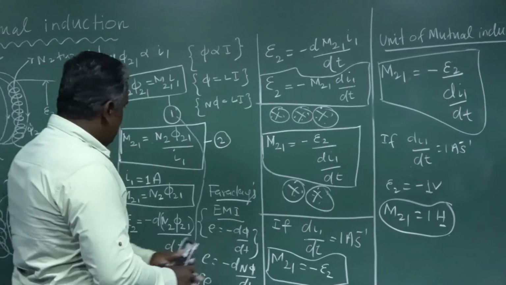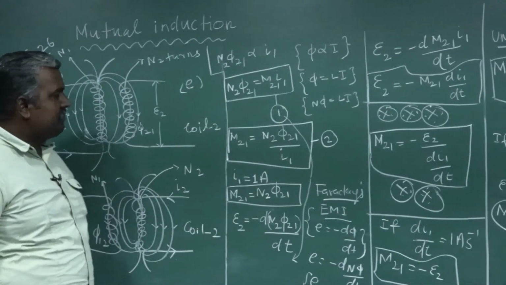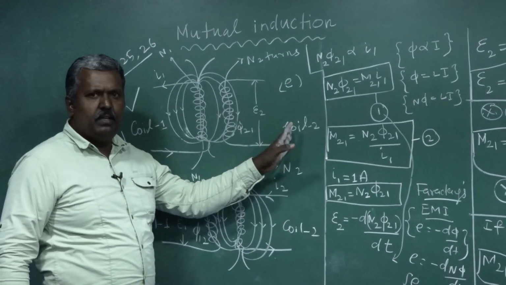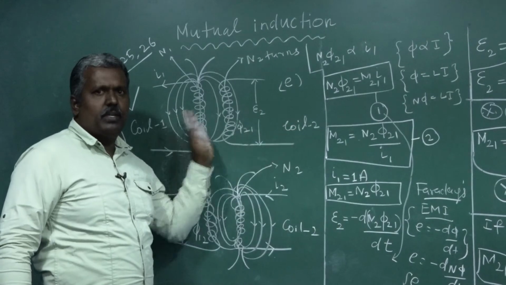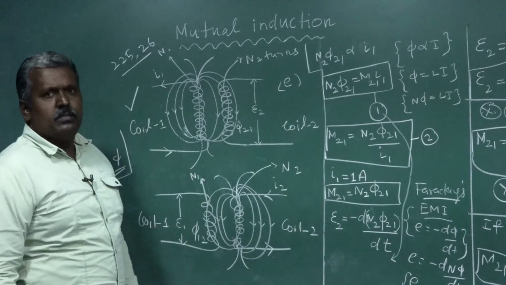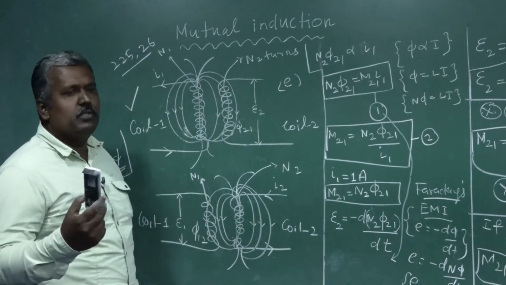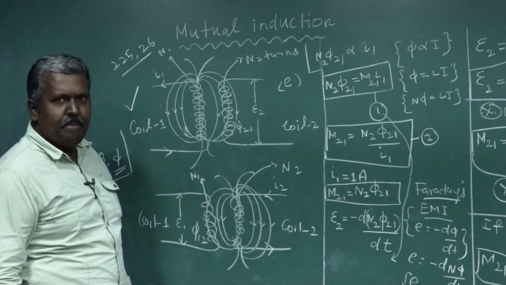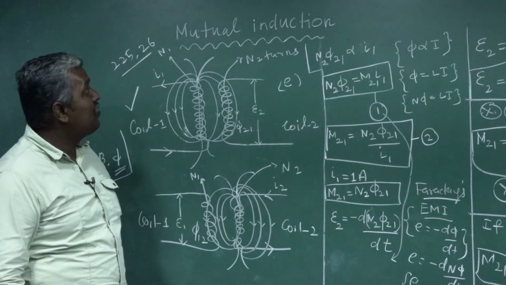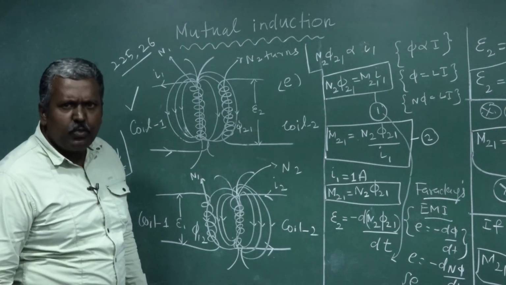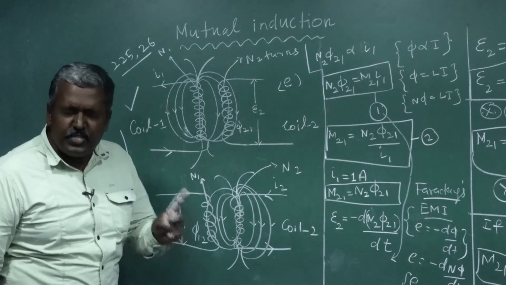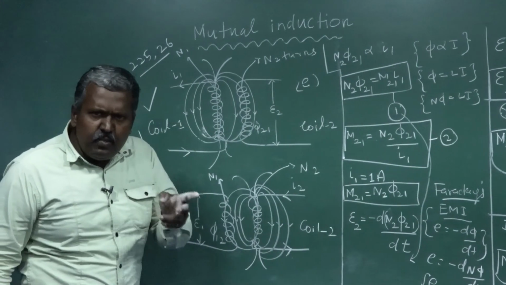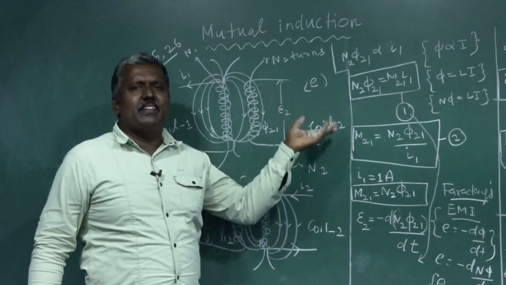Okay, so come on, listen. See again: coil 1, coil 2, primary coil, secondary coil, one coil, neighboring coil, another coil. There are different names, and you can use any one of them. So what is meant by mutual induction? When the electric current passing through a coil changes with respect to time, an EMF is induced in another coil, the secondary coil or other coil.